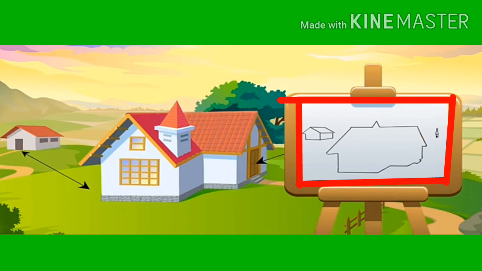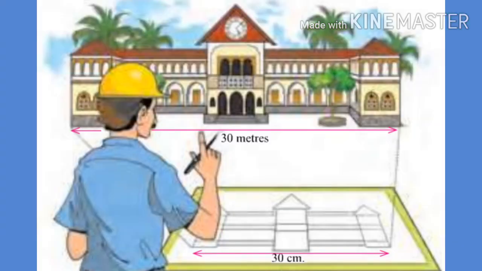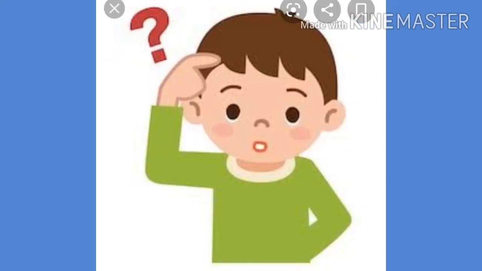Children, try to understand this with the help of the picture given here. In this picture, you can see that the house is very huge and large in size. But if we want to draw a map of the house on paper, the size becomes smaller. So we have to adjust the size on paper. So a scale has to be used to draw a map. Here you can see that the scale used on the map is 1 centimeter is equal to 1 meter. So 30 meter is equal to 30 centimeter.